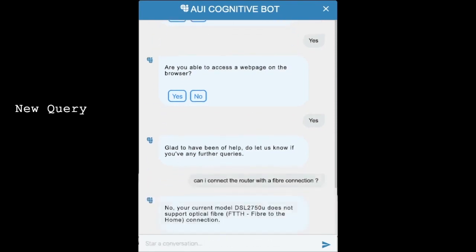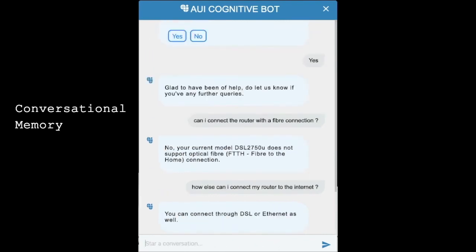The assistant not only solves issues, but it also extracts and shares relevant information about the router's features. In this question, the assistant understands and excludes the USB modem in listing out the other connectivity alternatives.